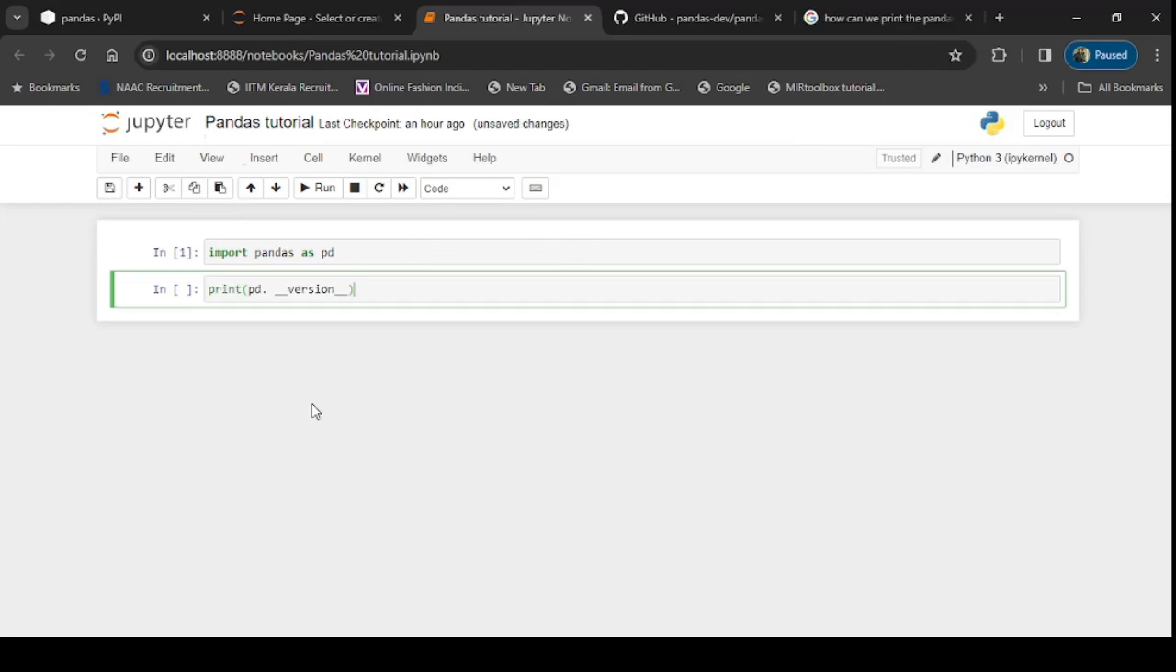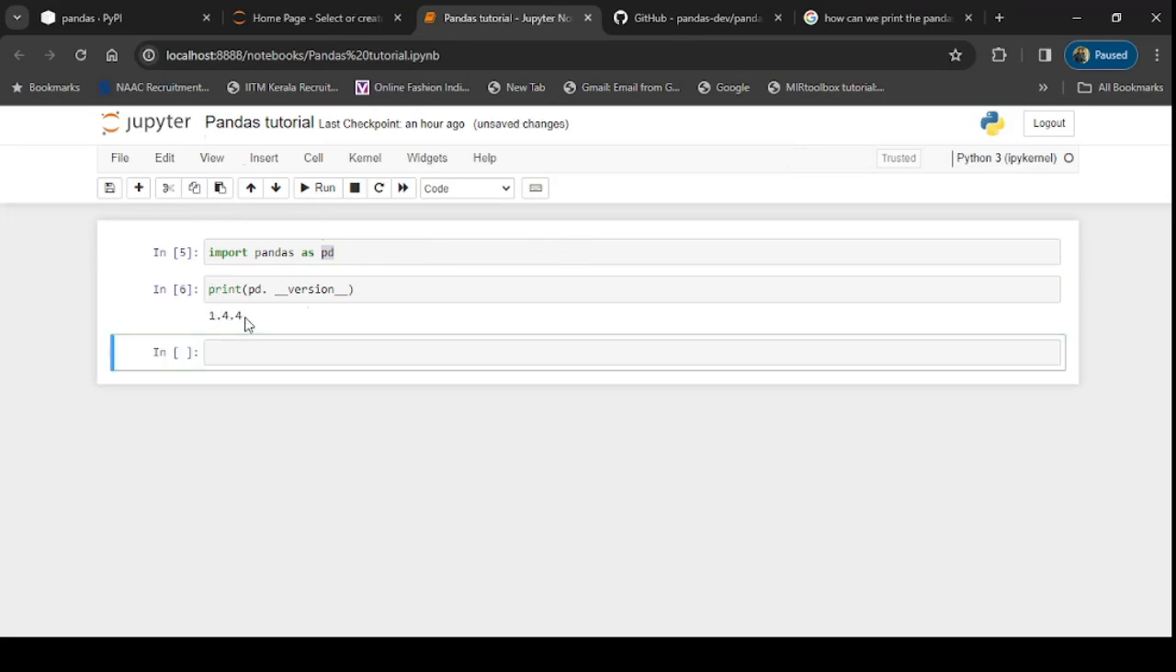In order to print the version of pandas being used, you can write print pd. Why pd? Because we have renamed pandas as pd, dot dunder version. Using this, we can see the pandas package version installed in my machine. If you see here, my current pandas version is 1.4.4.